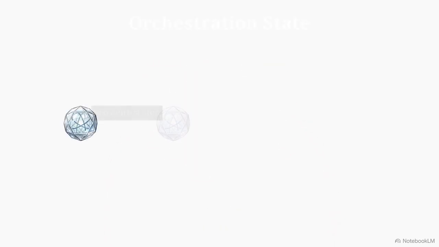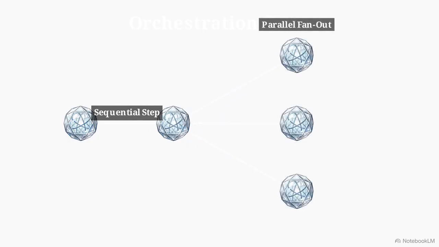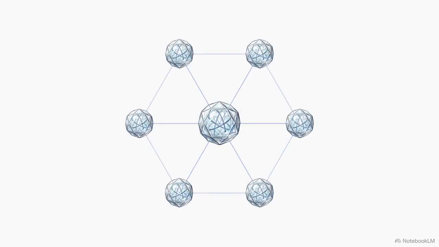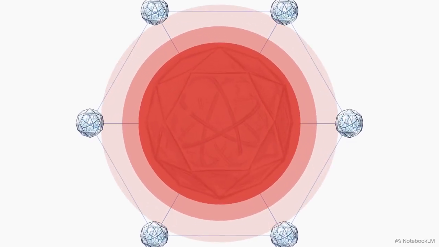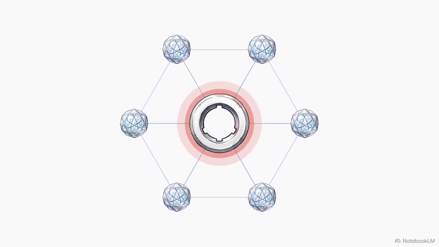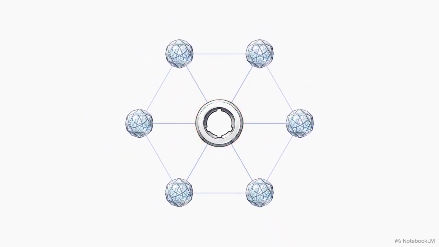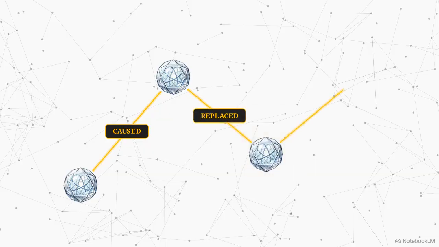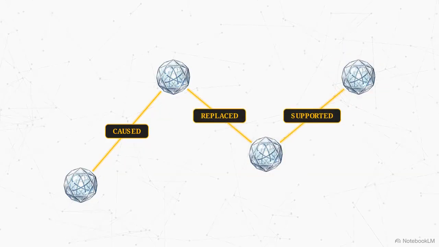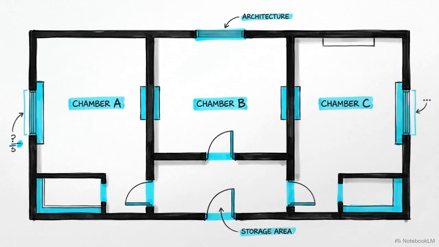The first structural layer is orchestration state. This dictates how an autonomous agent structures its execution steps, mapping out parallel tasks, sequential dependencies, and fallback paths. The second is control topology. This governs how a network of autonomous systems measures its own success, preventing individual agents from optimizing their internal metrics at the expense of the overall system. The third is typed knowledge. This dictates how an agent retrieves and navigates causal memory, allowing it to trace logical reasoning across thousands of interconnected documents. Moving from loops to graphs establishes programmatic boundaries across execution, evaluation, and memory.